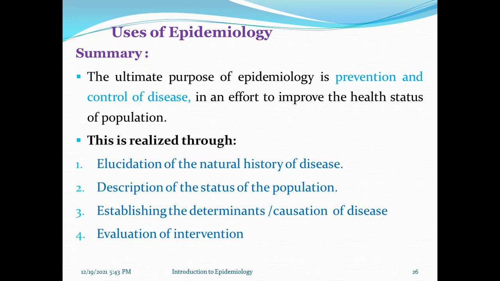This can be realized by the following: to elucidate the natural history of disease, to describe the status of the population, and to establish the determinants and causes of disease. Finally, it is used to evaluate interventions. So if you apply an intervention for the disease, then we evaluate whether that intervention works or not. So these four can be described like this.